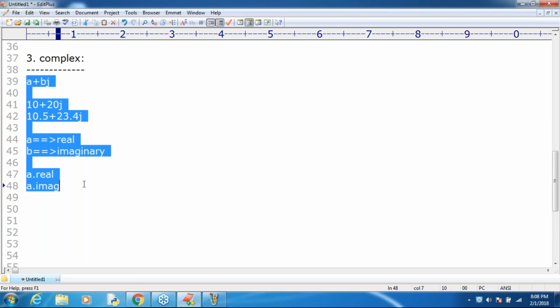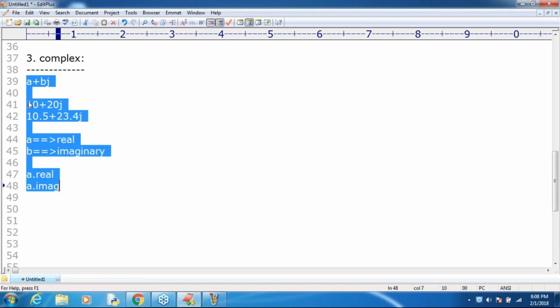Sir, the biggest specialty when compared with other languages is complex numbers, because Python contains inbuilt support for complex numbers, right? Next, very important: if you want to develop mathematics-based or scientific applications, happily we can go for the complex data type.